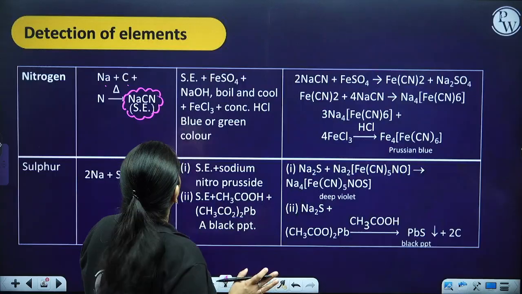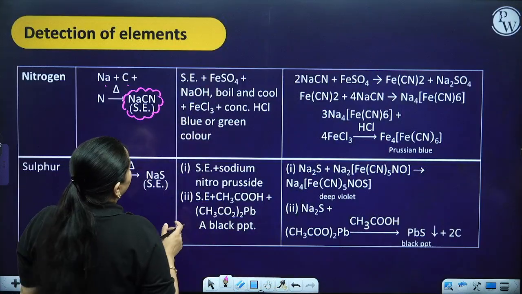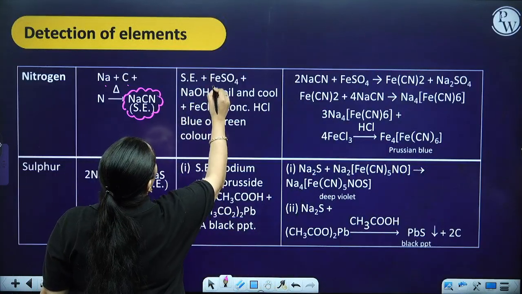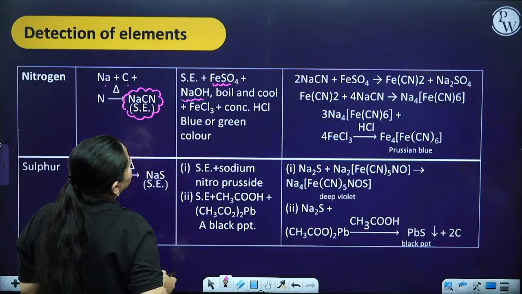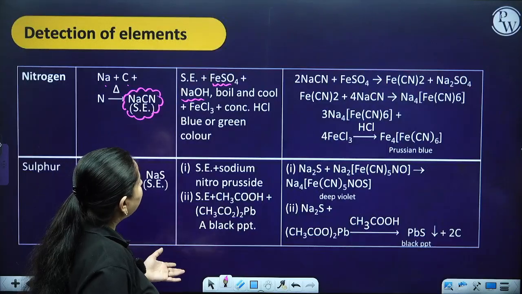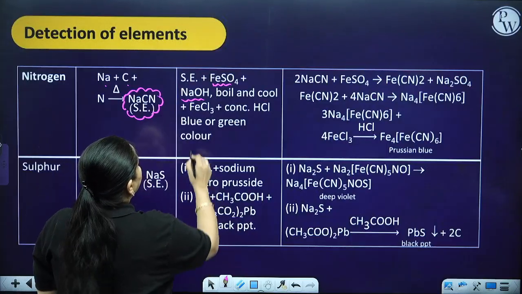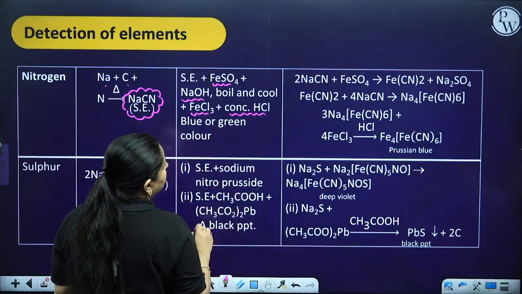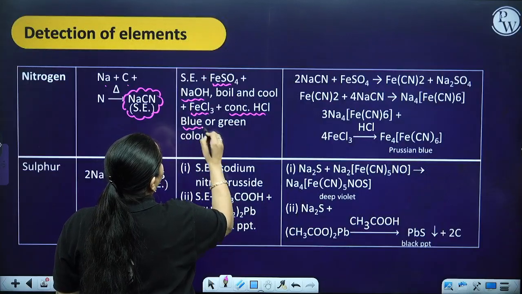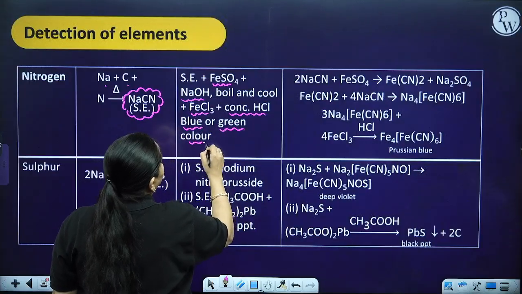Now, to the soda extract you add ferrous sulfate and maintain an alkaline medium. You boil it, cool it, and then add FeCl3 and concentrated HCl. So you are going to get a blue or a green color.